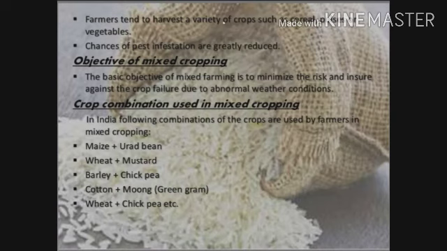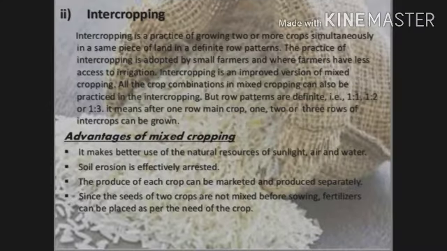Now, the crop combinations that farmers commonly use in mixed cropping. In India, the following combinations of crops are used by farmers in mixed cropping: maize plus urad beans, wheat plus mustard, barley and chickpea, cotton and moong, wheat and chickpea, etc. So if one crop is taking any nutrient, the second will provide the same nutrient to the soil, so that fertility will continue.